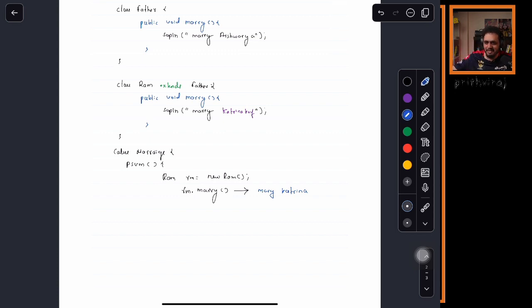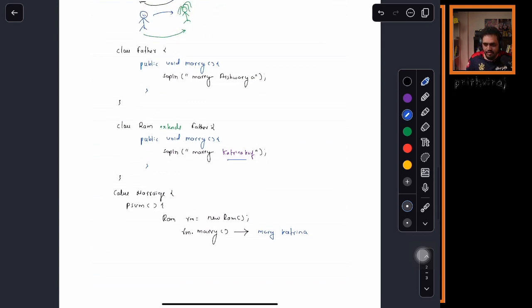Ram is getting excited now. We want Ram to marry Aishwarya, but Ram wants to marry Katrina. Ram says anyone will do, sir. But still we want to make sure that his father's decision is the final decision. So what should we do?